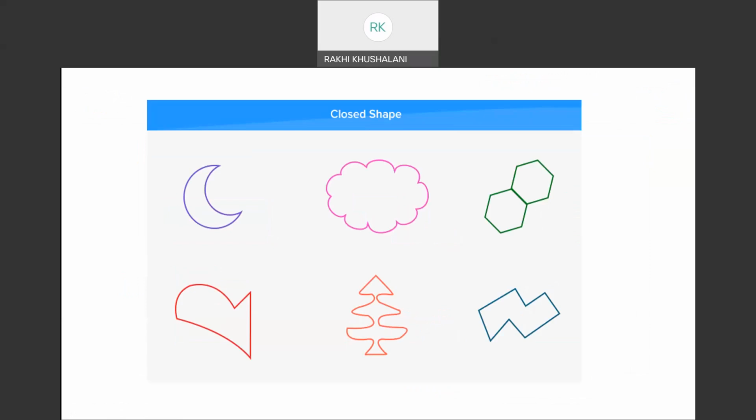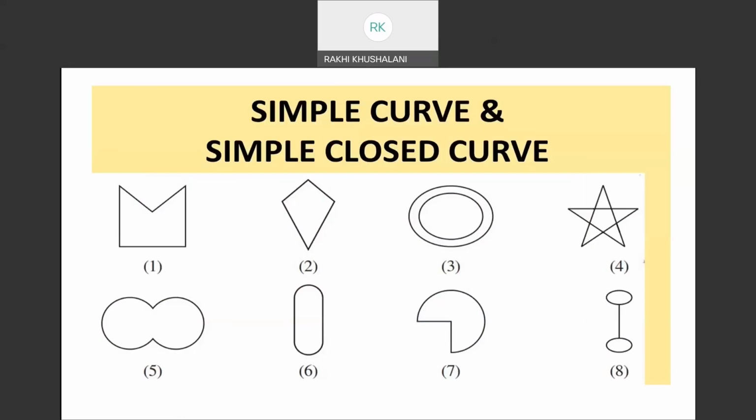The shape that is called a closed shape can be with a line segment, it can be with a curve. But a simple curve or a simple closed curve, again, it starts at a point and it ends at the point without intersecting each other.